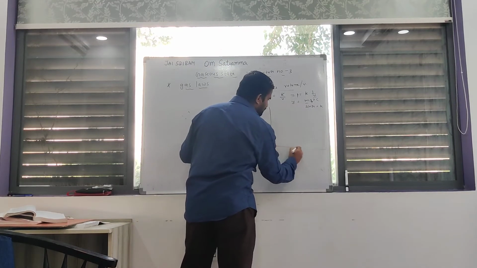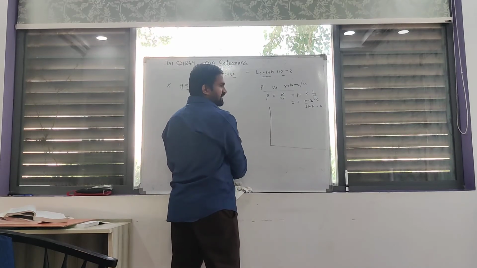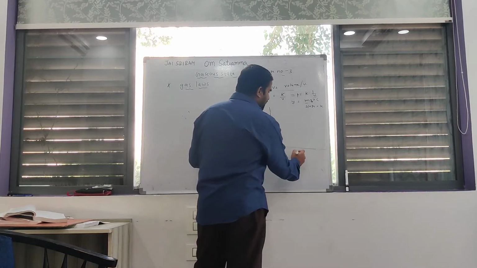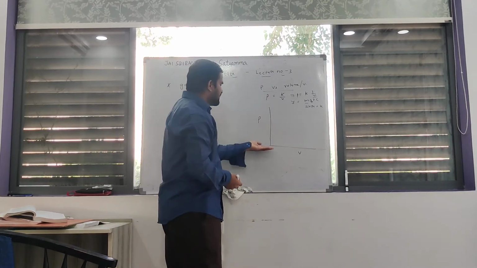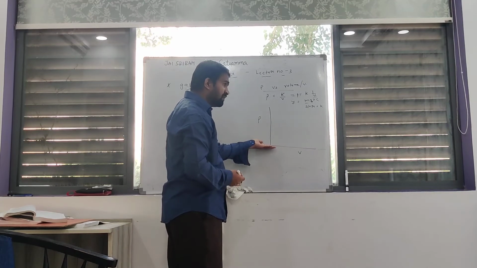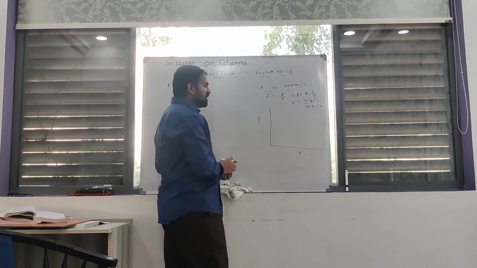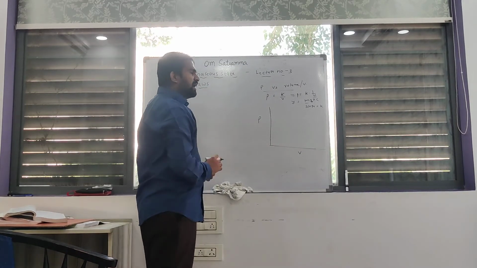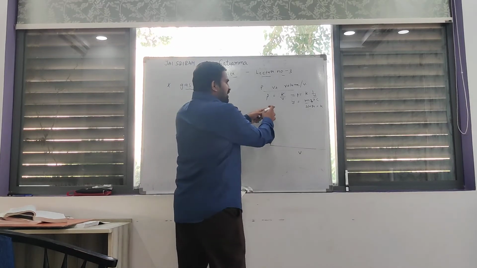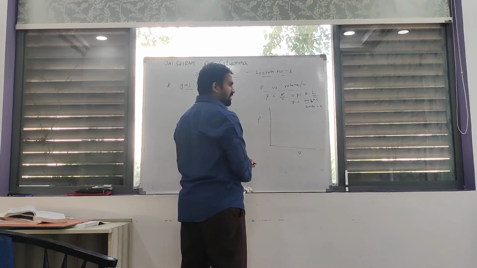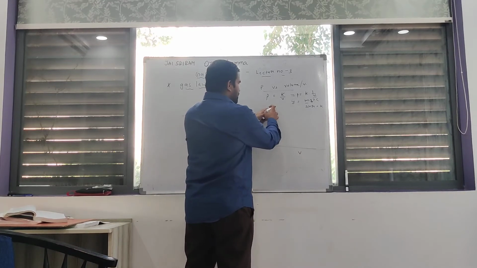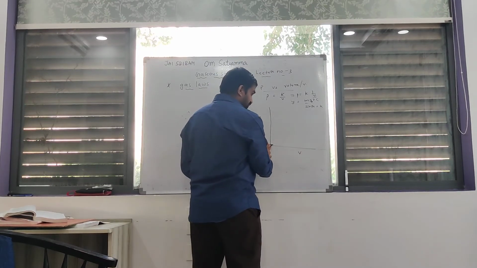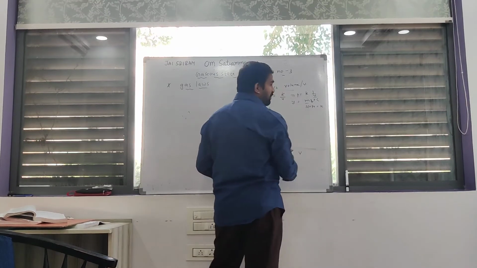Finally, simple. This is the x-axis, this is the y-axis. Pressure you can take on the y-axis, volume on the x-axis. If pressure increases from bottom to top, and volume increases from left to right, according to Boyle's law, here high pressure is present, here low pressure is present. According to the graph, here low volume is present, here high volume is present.